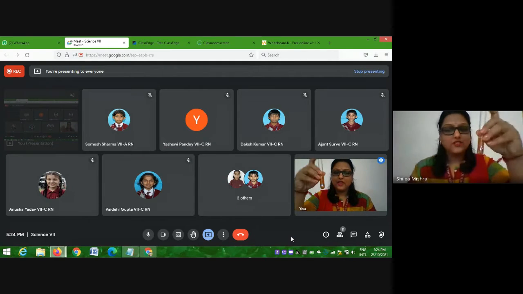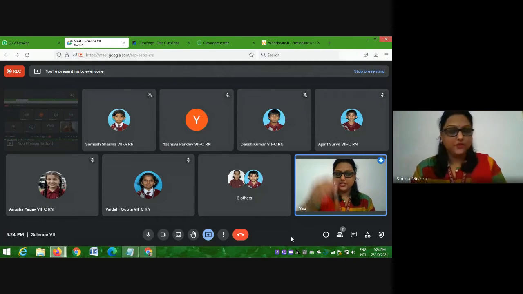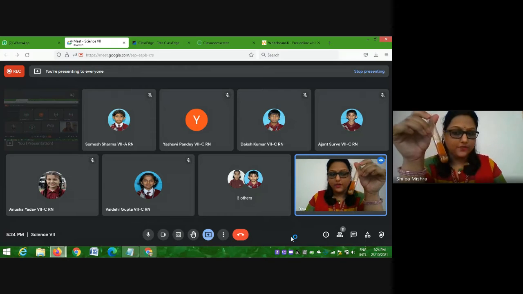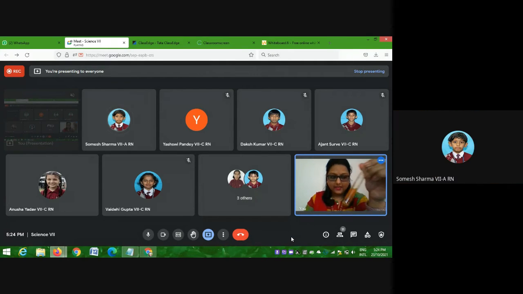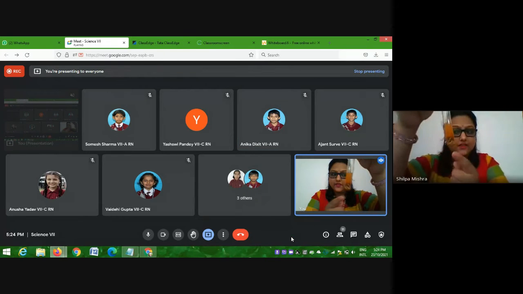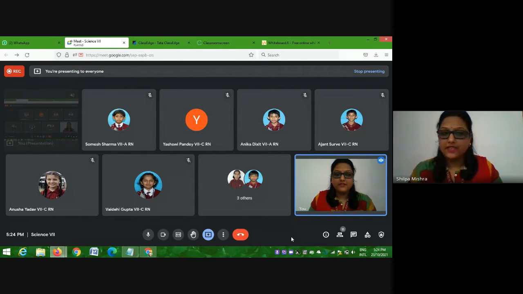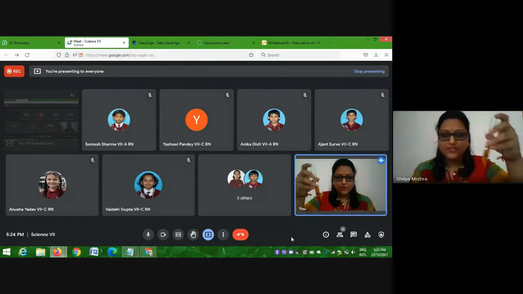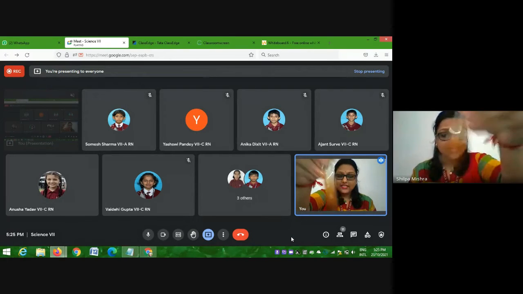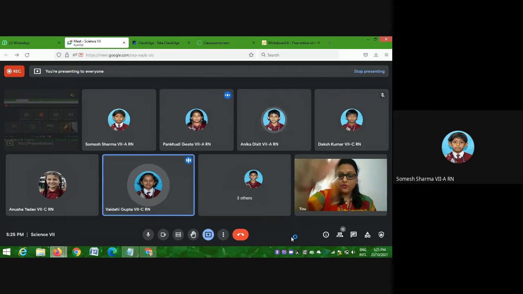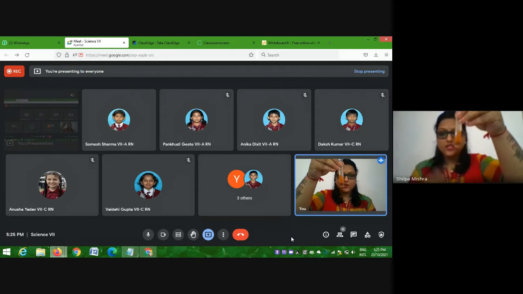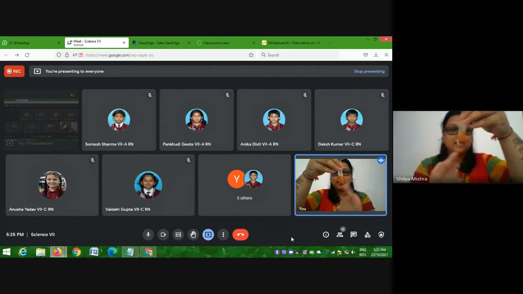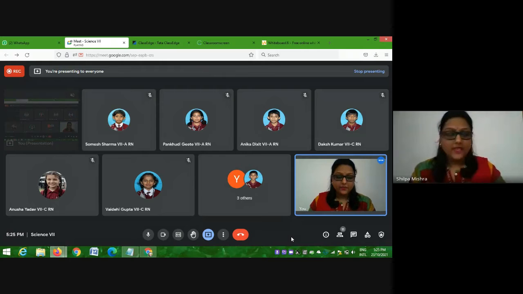So the major thing that we saw in this test tube, the first thing is that there is a liquid, yes or no? Yes, there is a liquid and there are some particles suspended in it. Are they dissolved in it? No, ma'am, they are suspended in it. So there is a liquid with particles suspended inside this liquid.